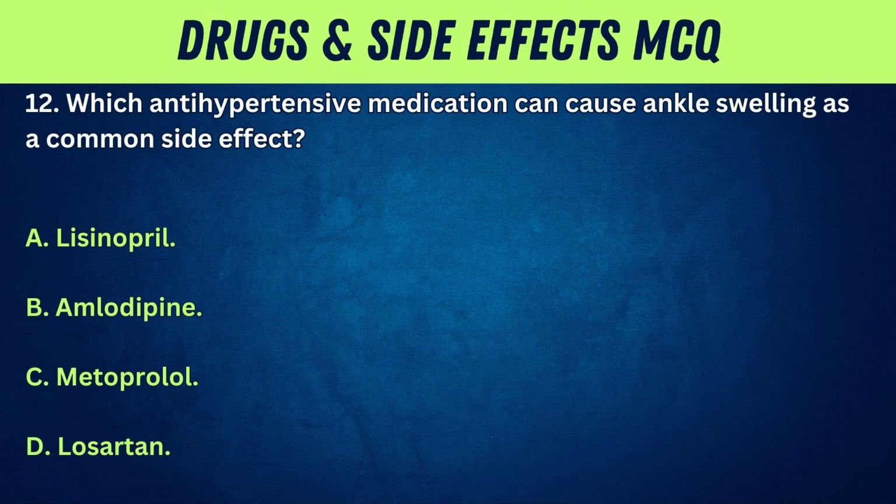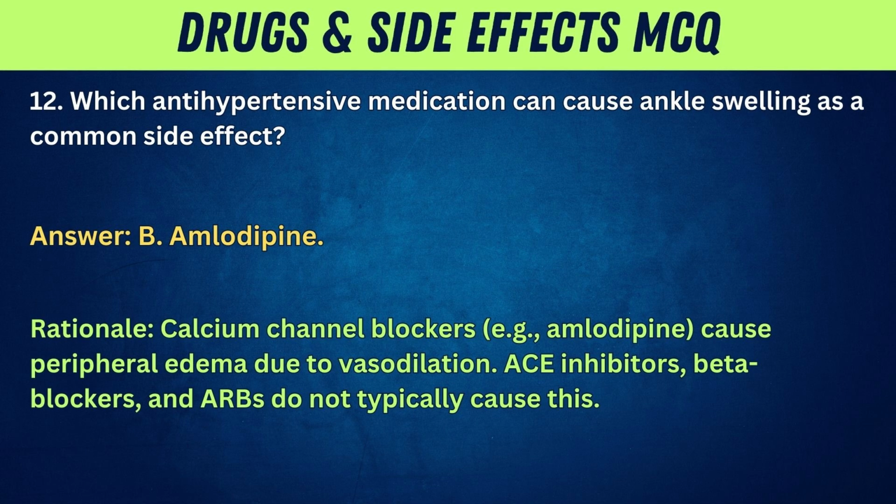12. Which antihypertensive medication can cause ankle swelling as a common side effect? A. Lisinopril. B. Amlodipine. C. Metoprolol. D. Losartan. Answer: B. Amlodipine. Rationale: calcium channel blockers, e.g., amlodipine, cause peripheral edema due to vasodilation. ACE inhibitors, beta blockers, and ARBs do not typically cause this.